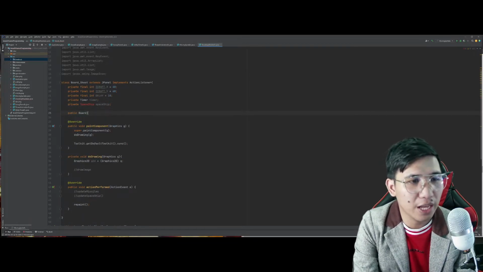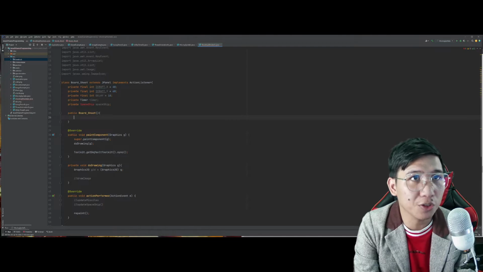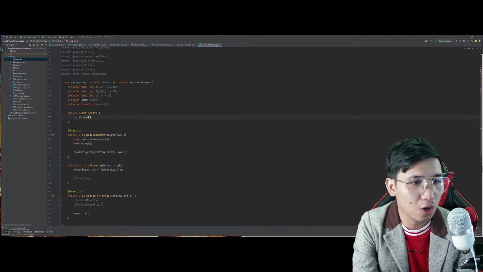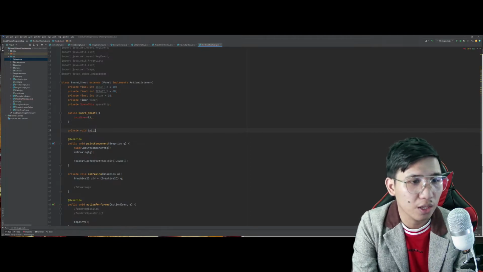So, gawin natin si constructor. Board_shoot. Board_shoot. Bakit dalawa? And board_shoot here will simply call the init board, which is a private void init board.